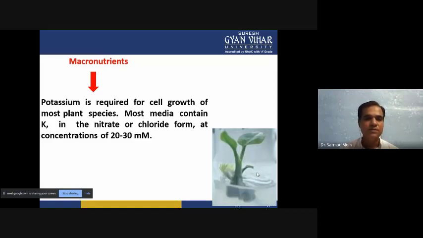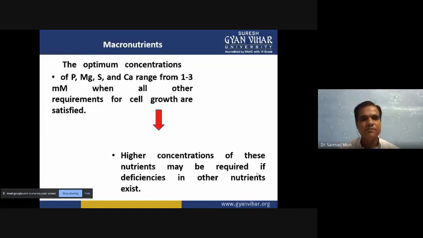So potassium is very important, and if we are not adding it between 20 to 30 millimolar concentration, what will happen? The growth of the plant will be hampered, and we will not achieve the optimum growth of the plant. Then for the concentration of phosphorus, magnesium, sulfur, and calcium, we have to add in the media from 1 to 3 millimolar.